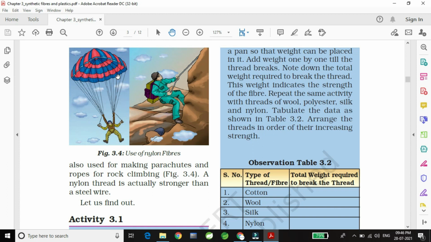So if you see in the image, this top part is made of nylon, the wires are also made of nylon, and this part is also made of nylon. That means the complete parachute is made of nylon. If you see the belt, it is just like a seat belt in a car. A similar type of belt is there, and we know that a car belt is also made of nylon. And if you see, this man is climbing a mountain and holding a rope, and this is also a nylon rope.